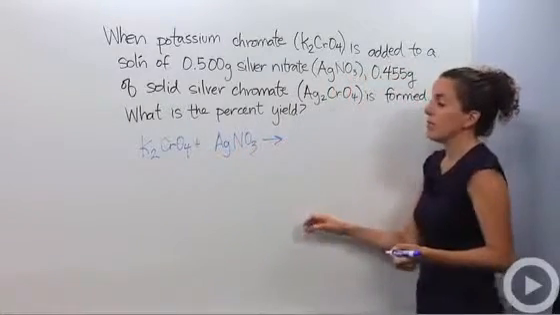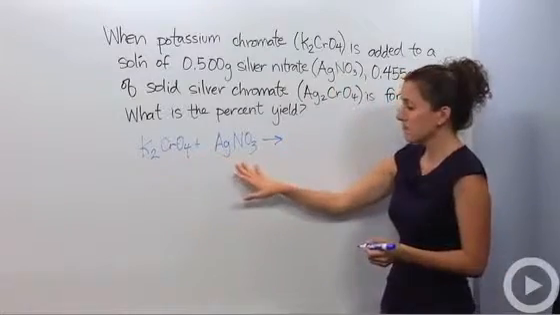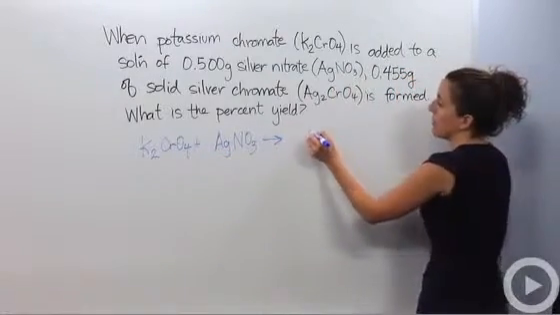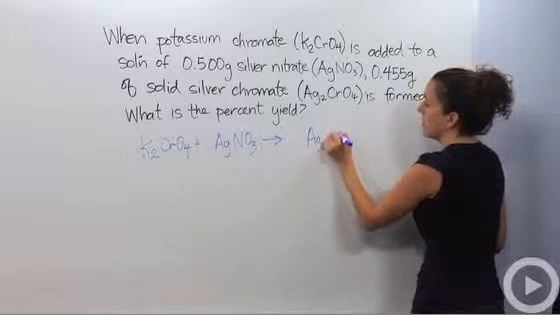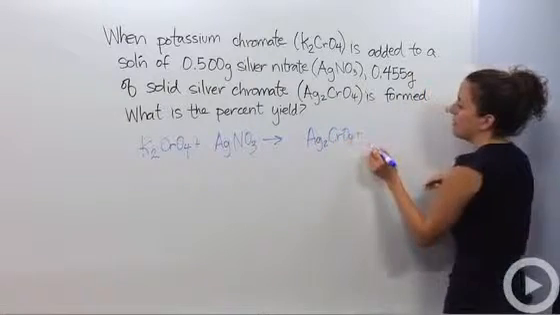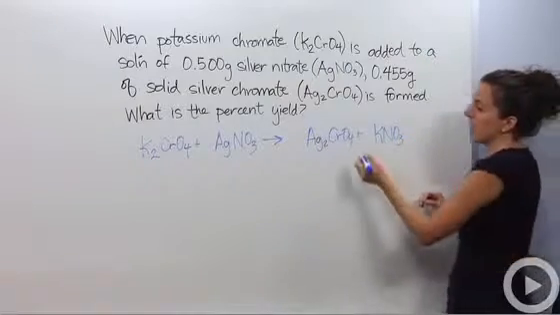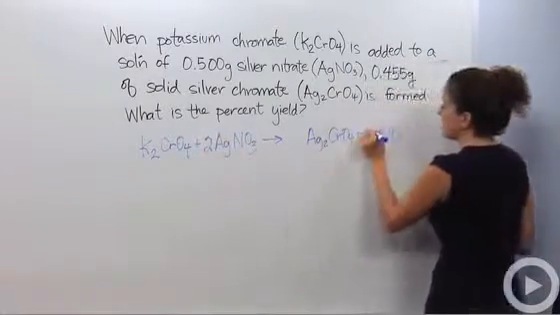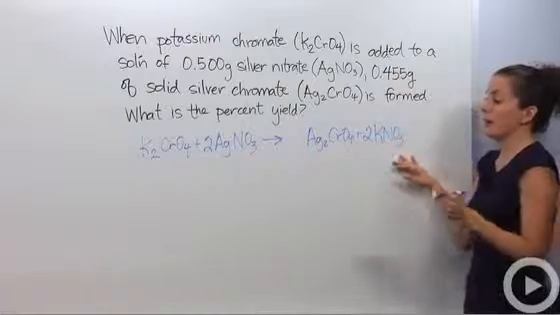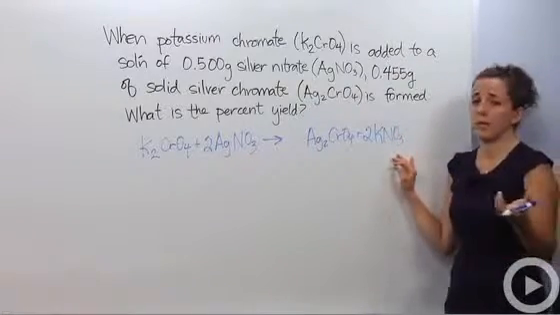This is going to be a double replacement reaction. We have two ionic compounds. We're producing silver chromate and potassium nitrate. Let me balance this. We should have a 2 here, which means this should have a 2 here. All right, so now this is balanced. Okay, great. We have our balanced equation.